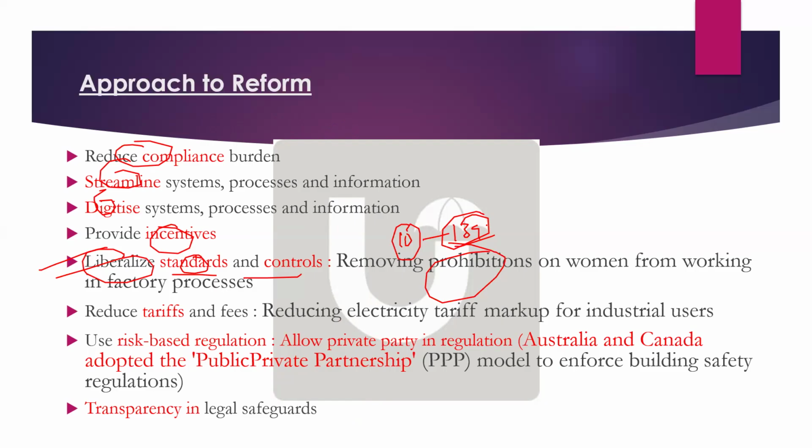Next, reduce tariffs, like reducing electric tariffs, and use risk-based regulation. For example, what is happening in countries like Australia, Canada, and all, private parties are involved in regulation, whereas in India, only in the beginning private party is there, but rest of the entire it is controlled by government. So what they're saying is private parties must be also included in the regulation process, especially in Australia and Canada. It is basically public-private partnership in deregulation. Okay, so that example you can give in the exam. One simple example: in Australia and Canada, PPP is used in regulation. That's it. Okay, then there should be transparency in the legal standards.